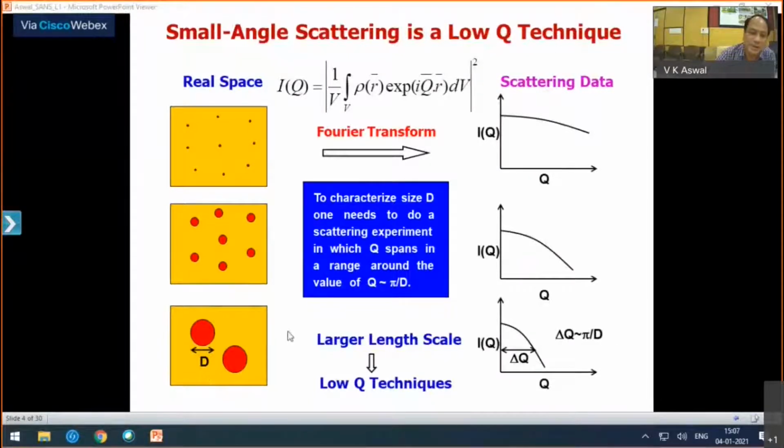So what does this mean? This means that if your sizes are larger, as you are looking in the case of small angle neutron scattering, you need low Q techniques, because as it becomes larger and larger, your scattering will go to smaller and smaller Q values. So the technique to look at larger length scale is a low Q technique. How do you look at it, and why do you call the technique small angle scattering? That is coming in the next slide.